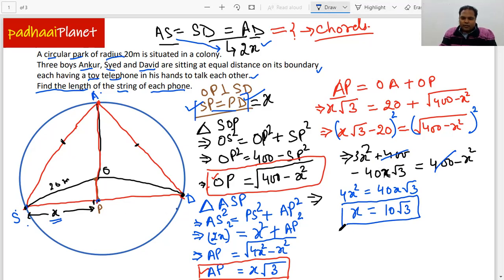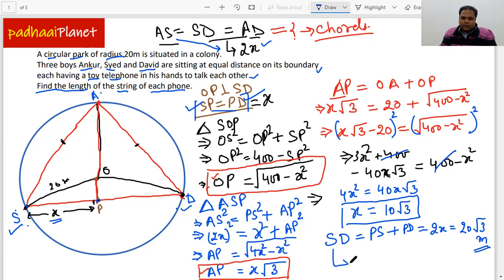So the distance between Syed and David, which is SD, is equal to PS plus PD, which is 2x, and that's equal to 20 square root 3 meters, right?